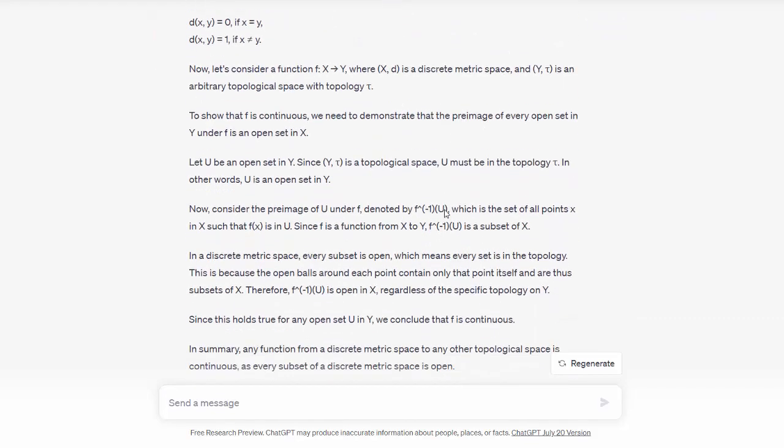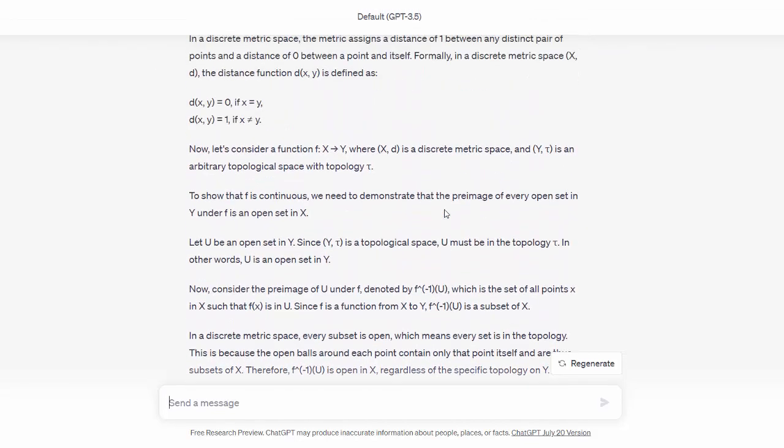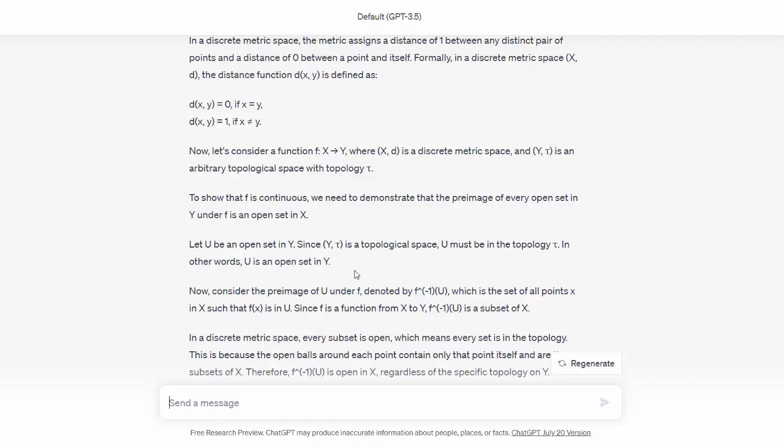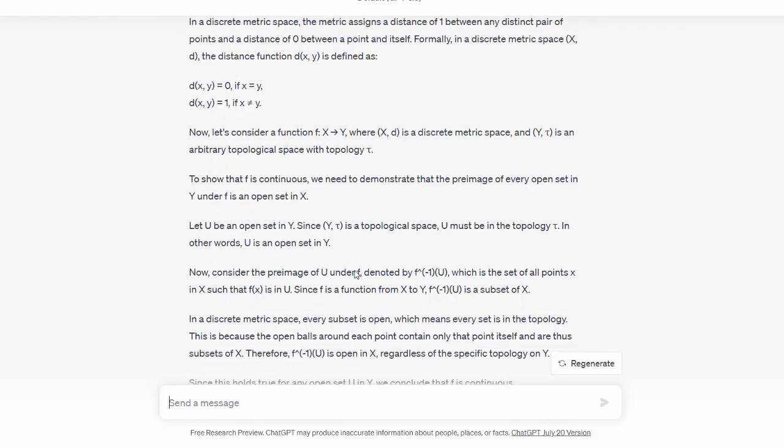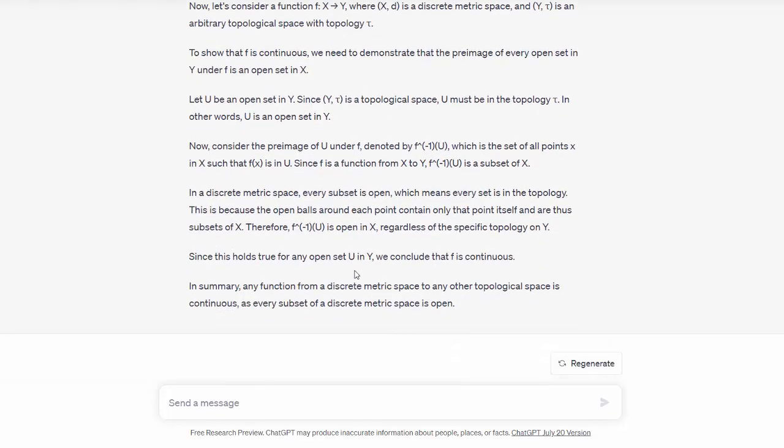But it is totally fine, of course. And it is true, as it says here, the preimage of an open set has to be open, and since in the discrete topology every set is open, the preimage of any set will be open, so it's going to be continuous. How about something more technical?